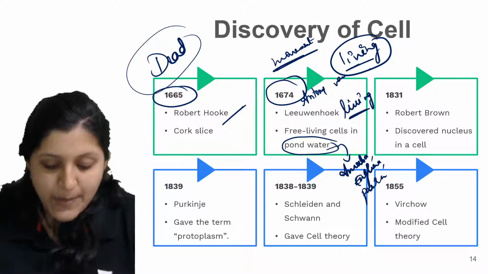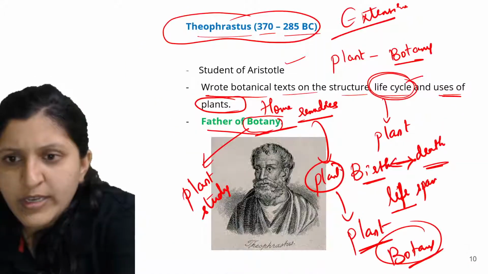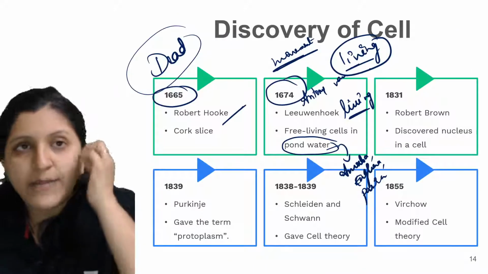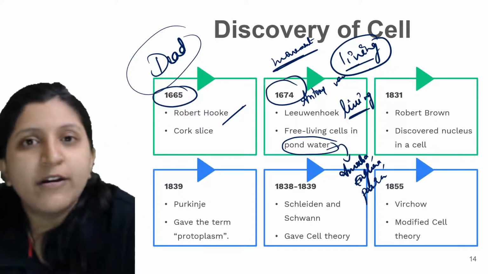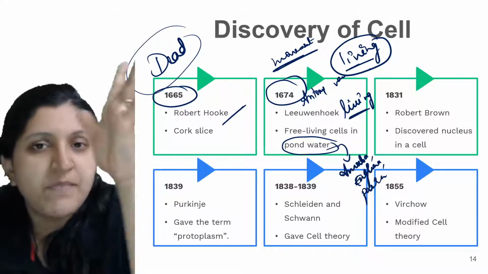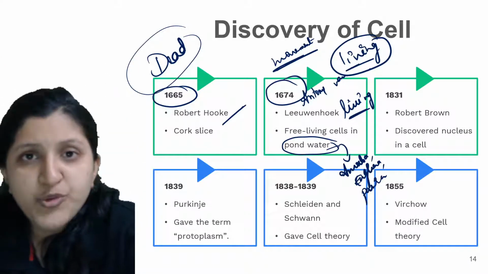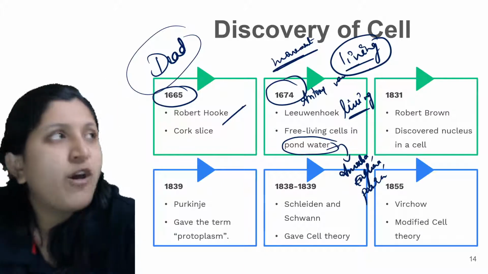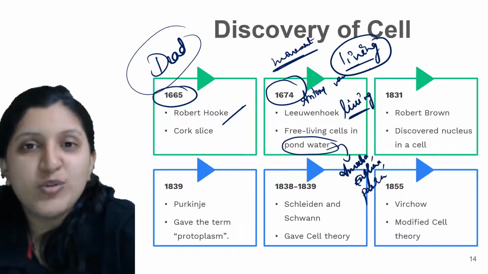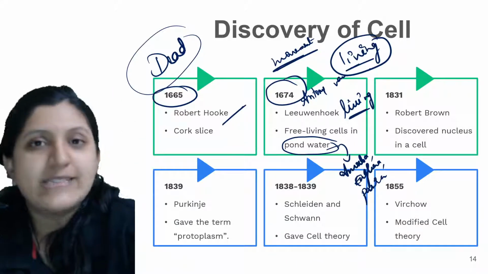Yes, so a cork slice is a part of a tree. I have not added the picture, so I'll just explain that cork is nothing but, like you take a tree to make a door, that is a dead tree we will take. There might be sagwani, different varieties of trees, to make a door, or a window, or for interior designing. So we take that wood, which is basically the cut portion from the plant or tree, the brownish part, and that itself is a cork slice.